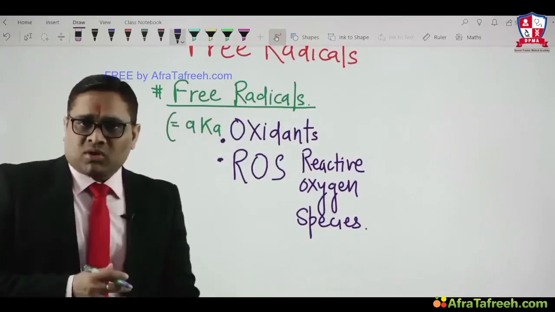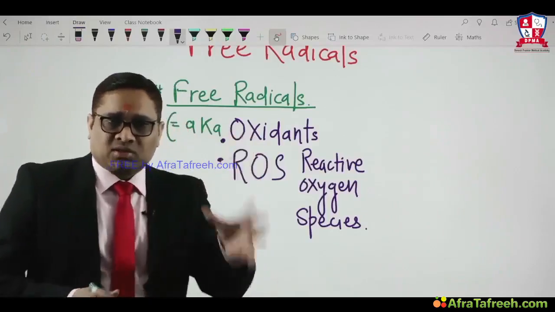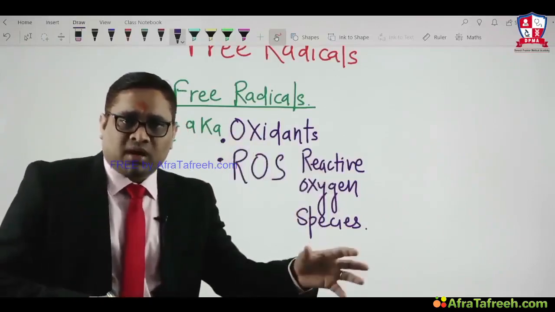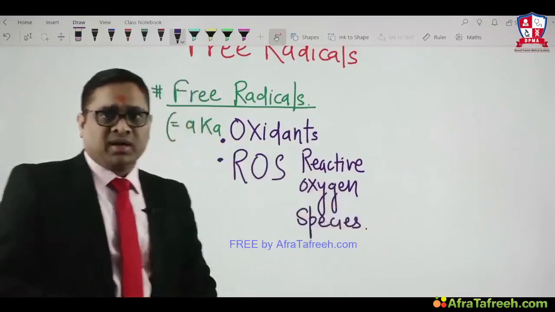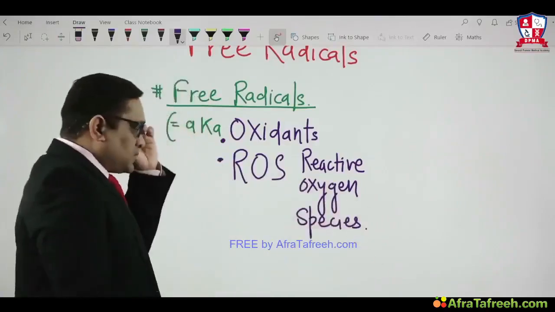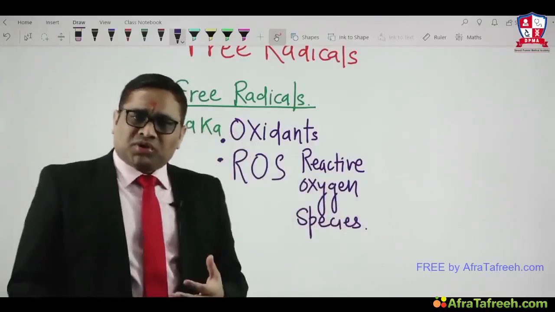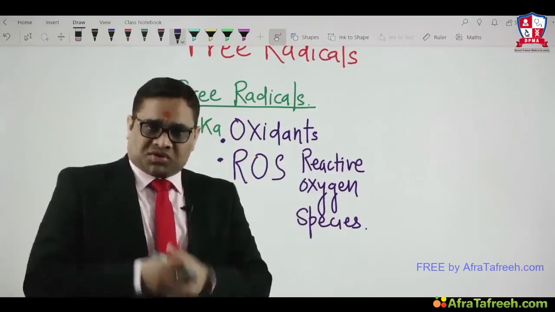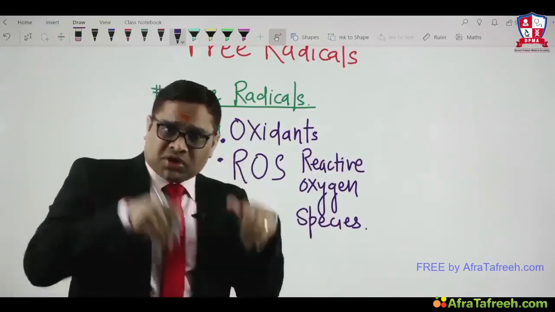So we are talking about cell injury. Cell injury is because of ischemia and hypoxia. They put stress on the mitochondria, which produces free radicals, and these free radicals cause cell injury, right? That is important to understand. Now the question is, are free radicals normally produced in our human body?